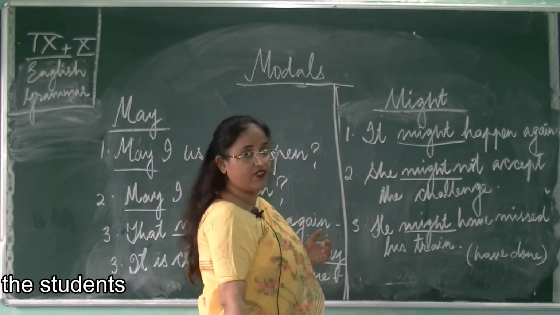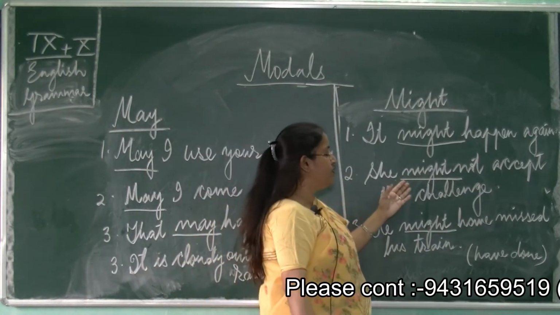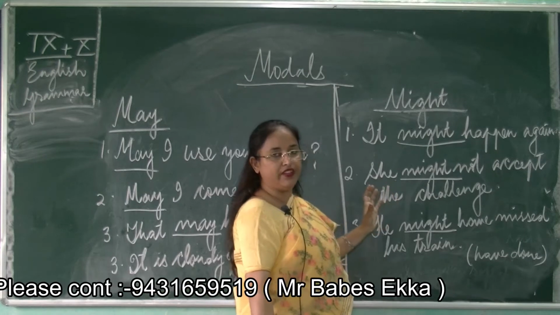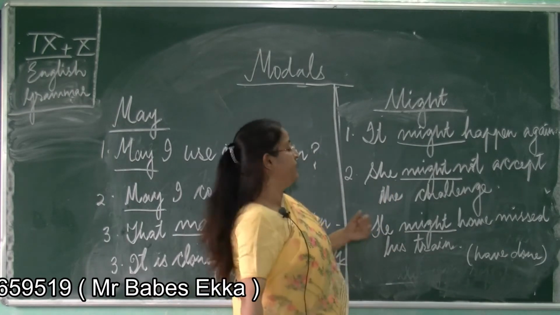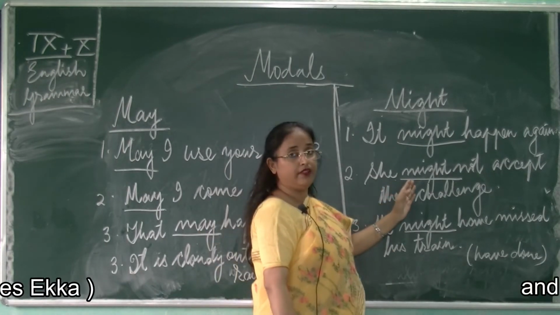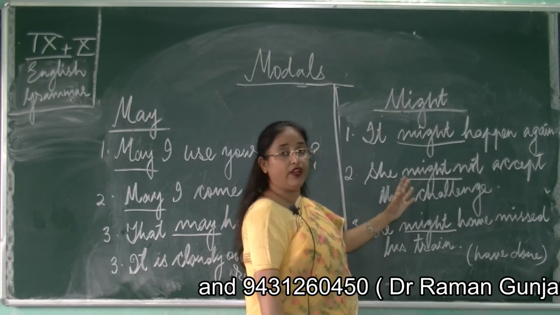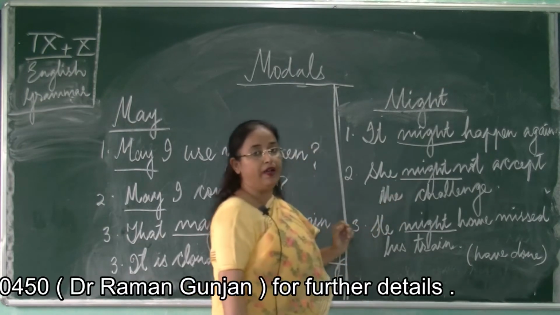So you have challenged someone and you are sure that she is not going to accept that challenge or that offer. So when there is a lesser possibility, a weaker possibility, we will use might.